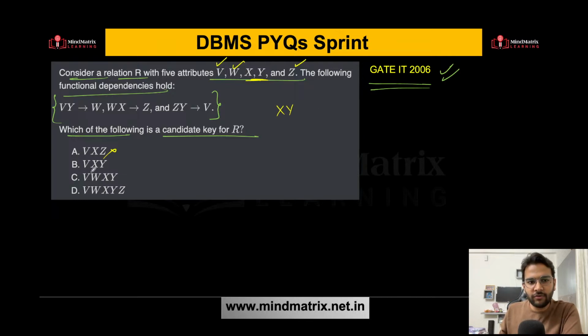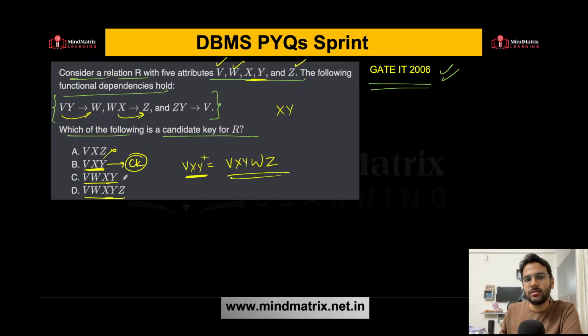Now XY is present here also, here also, here also. Now we need to find which one is the candidate key here. So let's find out VXY closure. So we can find VXY, and what else we can get? So using VY we can get W also, right? Using WX I can get Z also. All 5 attributes, that means this is my candidate key. If this is my candidate key, can I say these are my super keys? So option B is the correct answer over here.